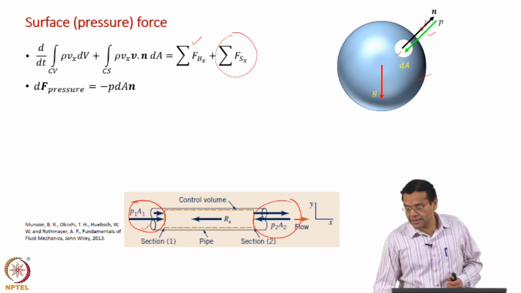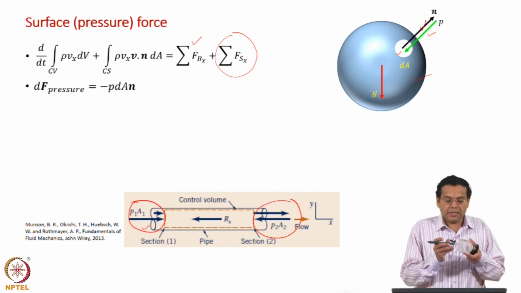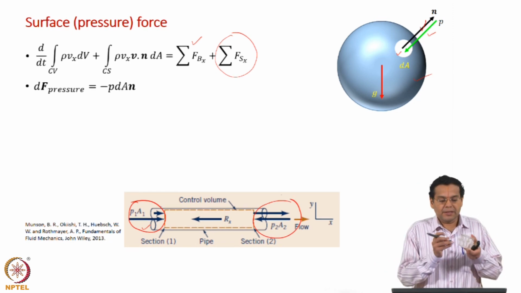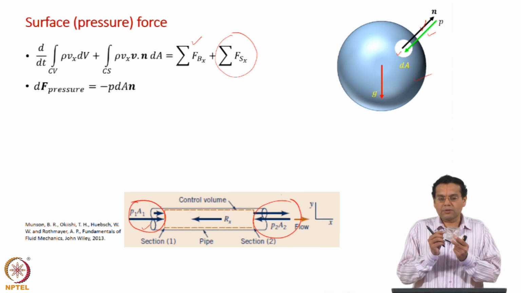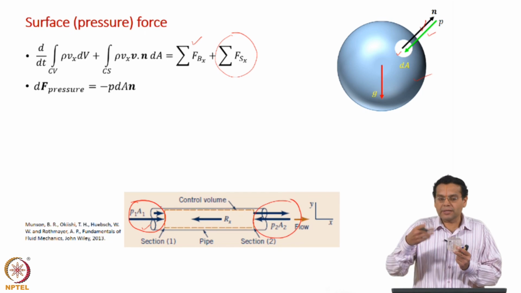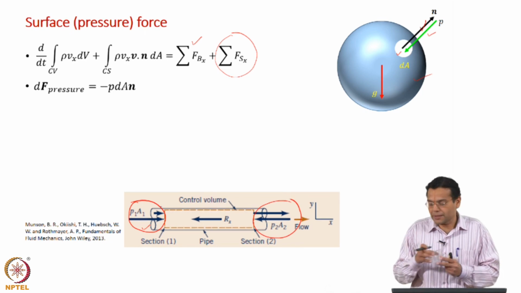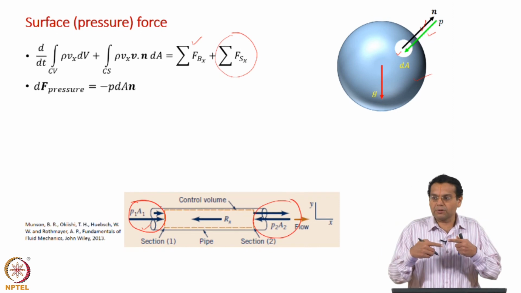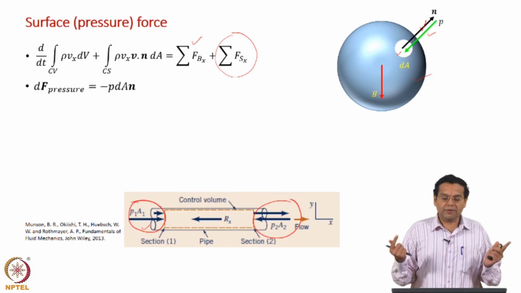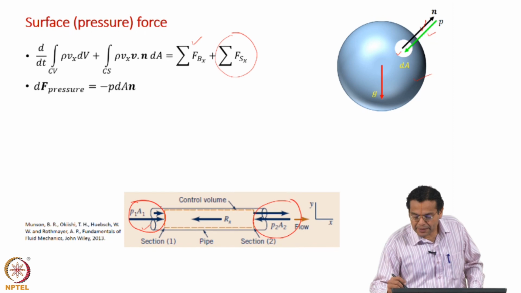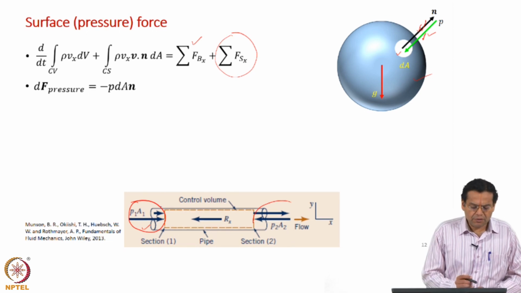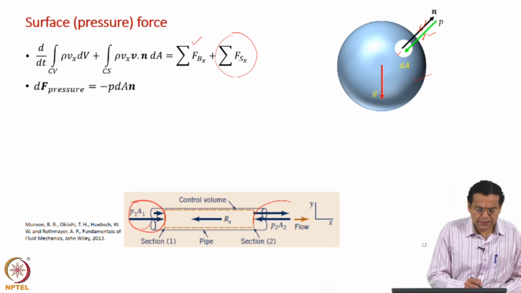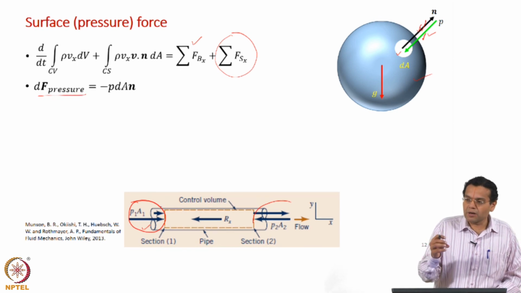Remember, our n vector is an outward normal; it is always pointing away from the control volume. If you have an inlet here, the n vector points in this direction; the outlet once again points away from the control volume. So, exactly, their directions are opposite. Pressure always acts on the control volume, and the n vector is always away from the control volume. That is why, with the n vector in this direction, the pressure vector is opposite to that. So, now what are we proceeding towards? We are proceeding towards expressing the force due to pressure over a small area.